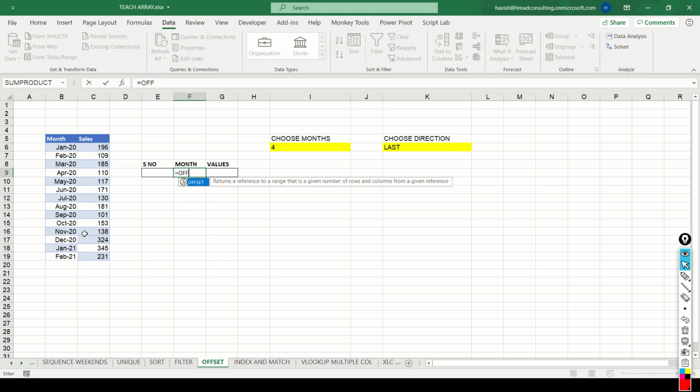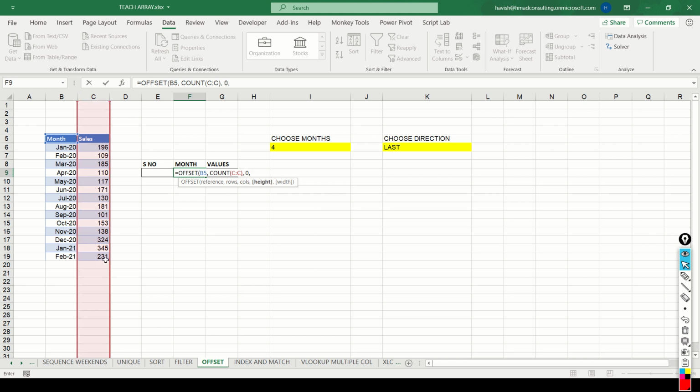If I say equal to offset, I can keep my reference as B5. Now from B5, I want to come, assuming that we want to take the last few values, to the 19th row. Now to come from the 5th row till the 19th row, I know that I have to come 14 rows down. How do I get that number 14? Where it says rows, I can simply count the number of numbers that I have in the sales column. That will give me 14. The column is obviously 0.